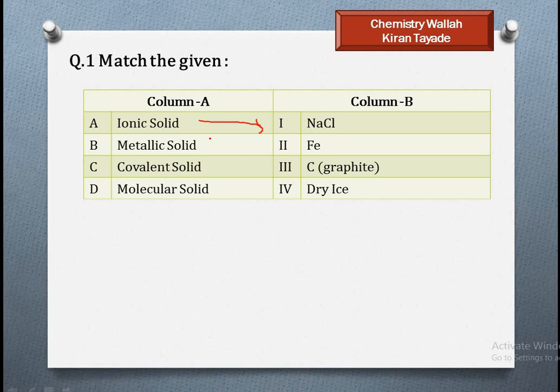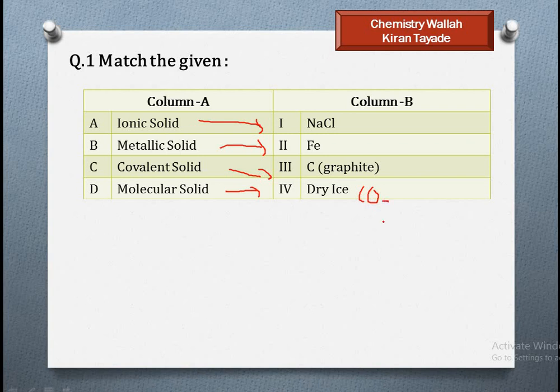Metallic solid, so metal. The second match is metallic solid with Fe. Covalent solid is present between non-metals, so it matches with the third, that is graphite. So covalent solid becomes graphite. Molecular solid, the dry ice, that is CO2, and CO2 is a molecule.